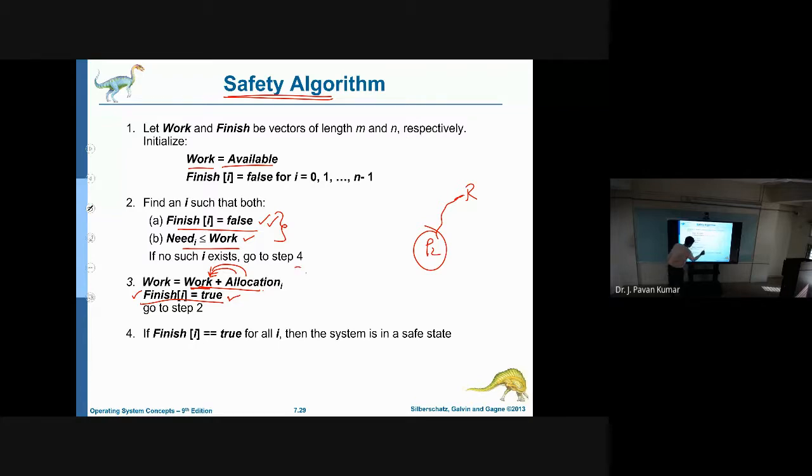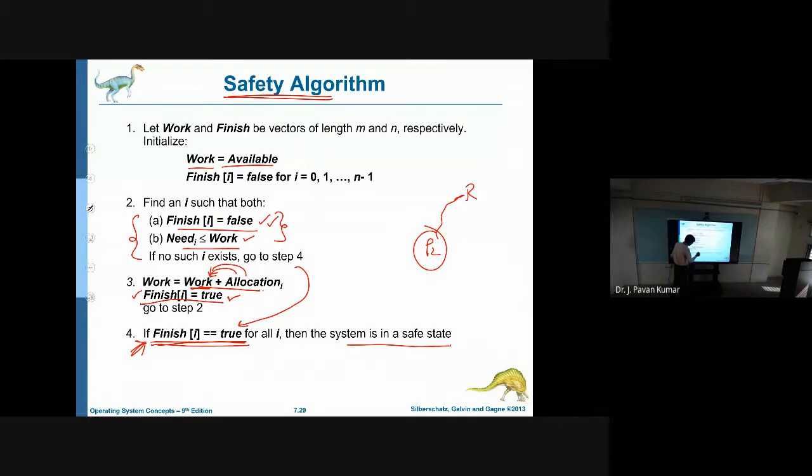That means we will go to step 4. In step 4, what we will check is whether finish of I is true for all I or not. That means whether all the processes have completed their execution or not, we will check. If for all the processes finish of I is true, then we can say system is in safe state. Otherwise, it is not in safe state. Got it? If no such I is found, then we will go here and check whether we could finish all the processes or not.